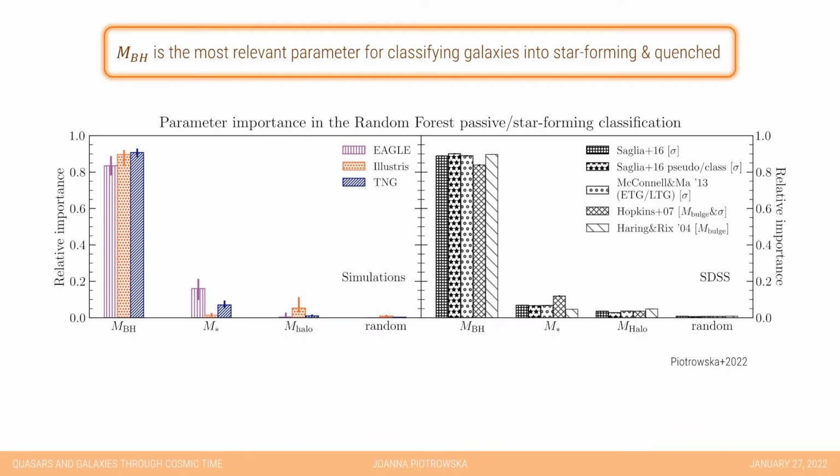In the slide, I'm presenting the results of our random forest classification for simulations on the left-hand side and observations on the right. What I'm showing here is the relative importance of each input feature, black hole mass, stellar mass, and halo mass, for determining the final star-forming or quenched classification.